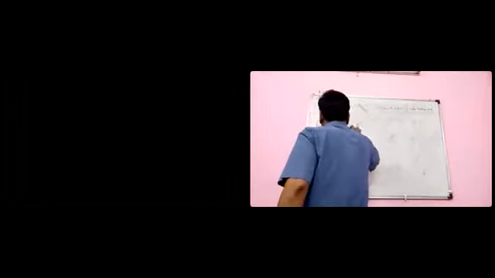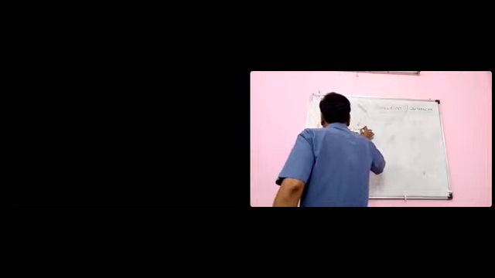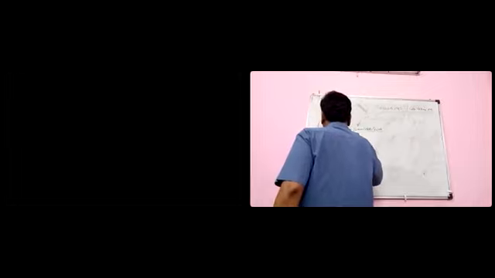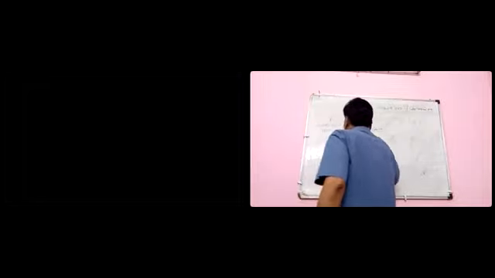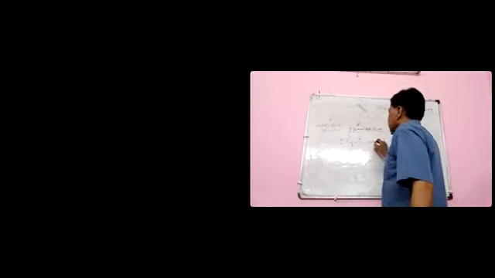Now, second reaction is elimination. Elimination reaction, here look at it. Elimination that causes the formation of a neutral molecule and a pi bond.